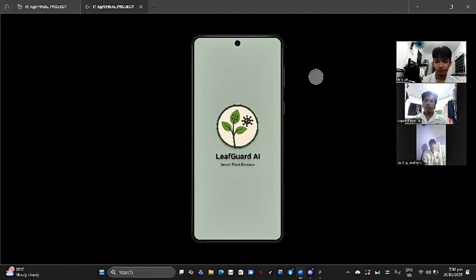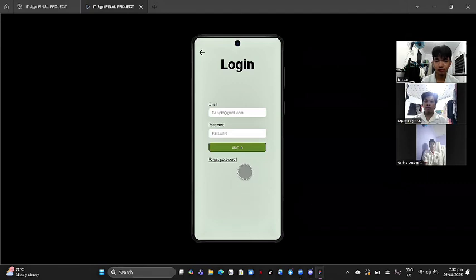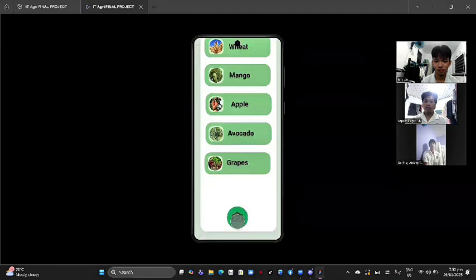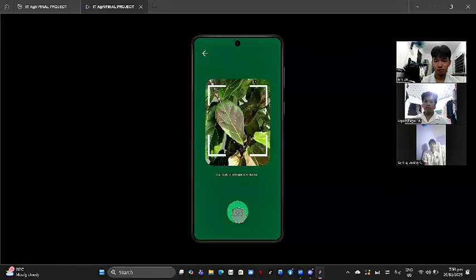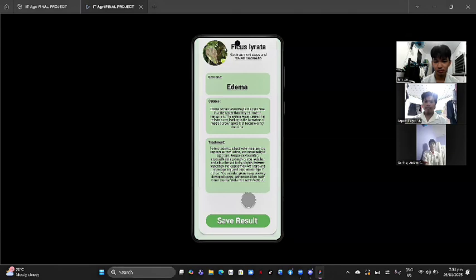How does the application work? Can you walk us through the process? Yes, here's how it works. The farmers open the app, they log in, click the camera button, and take a photo of the plant. The image is processed by our AI model. The app shows the diagnosis, suggested treatments, and preventive measures. The farmers can also save diagnosis history for monitoring.